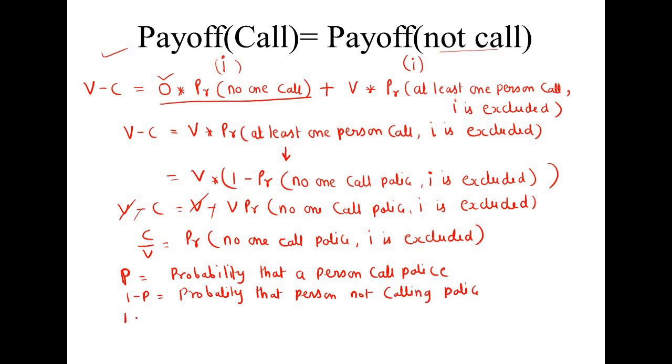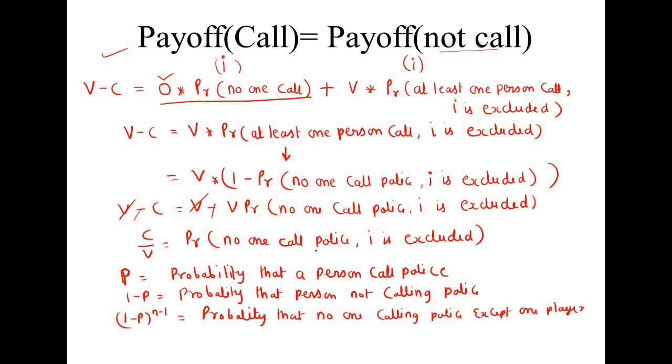Now (1 minus p) to the power n minus 1 will be the probability that no one calls police except one player.